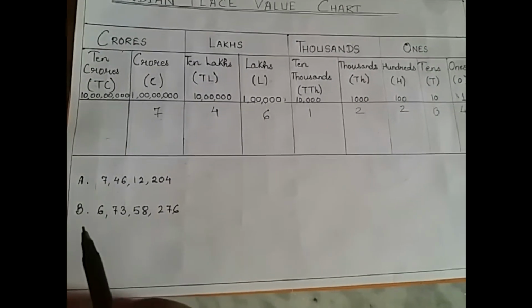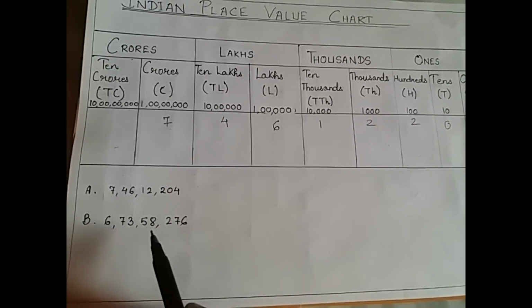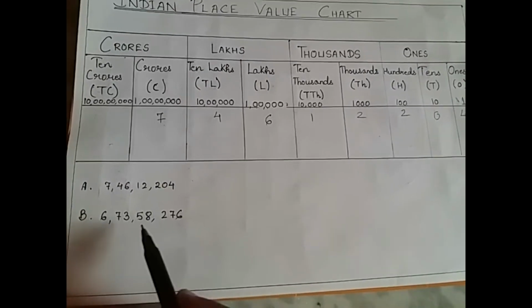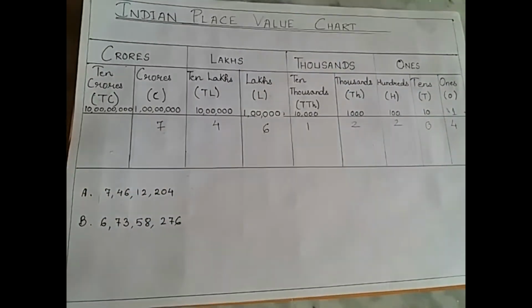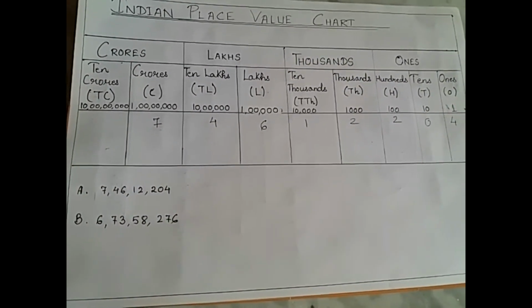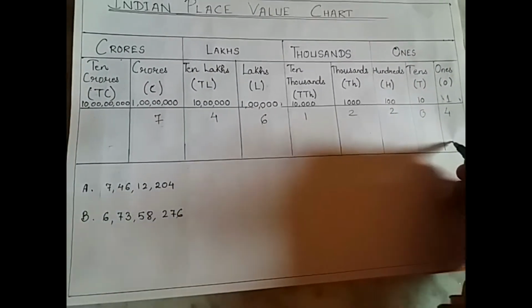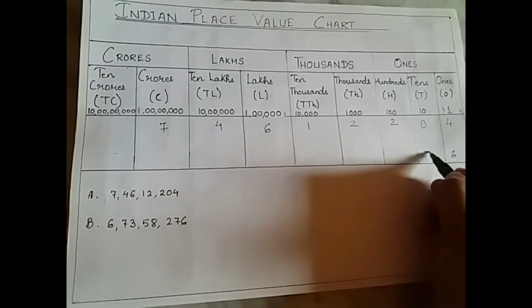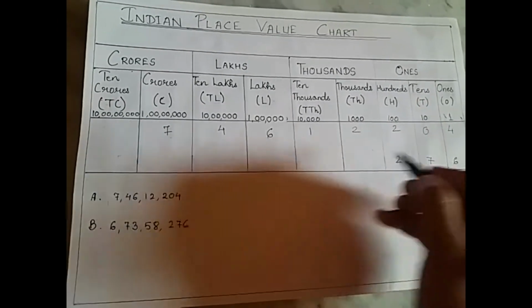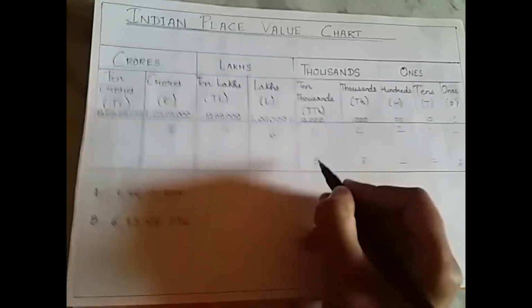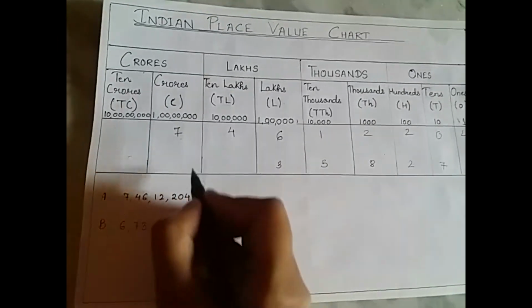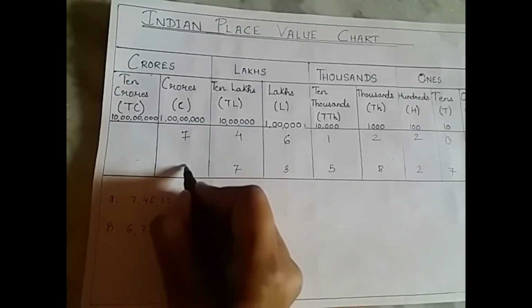Let us take another example of again an 8-digit number. Here again we have to assign this in this Indian place value chart. So let us do it once again. We will start from this side. This is 6, 7, 2, 8, 5, 3, 7, 6.